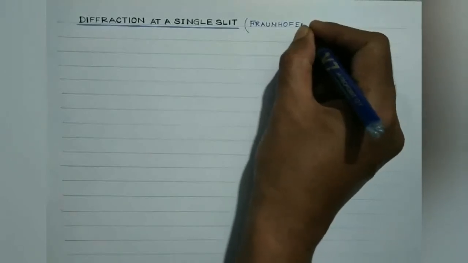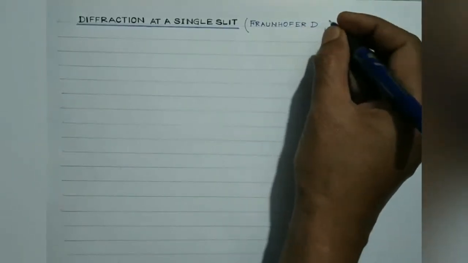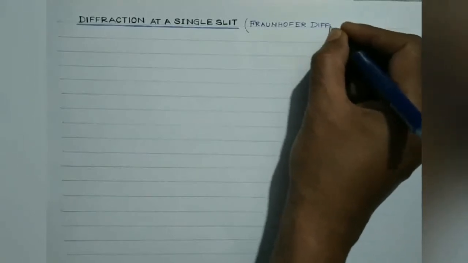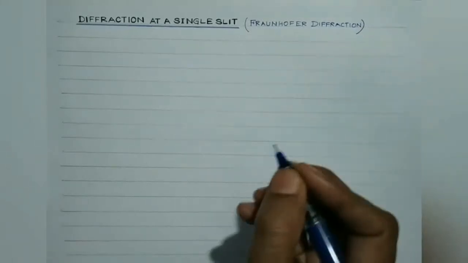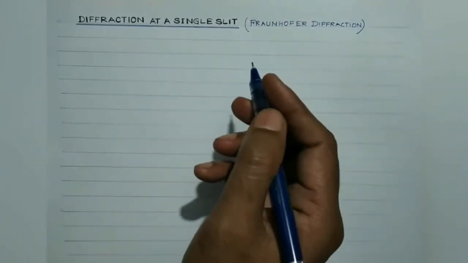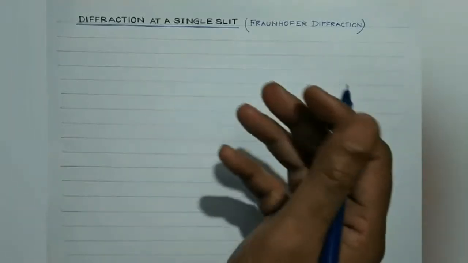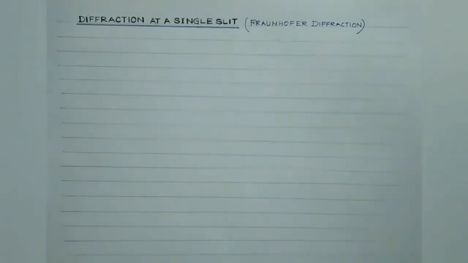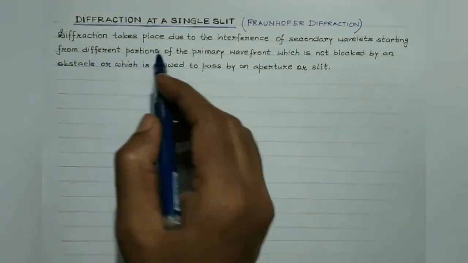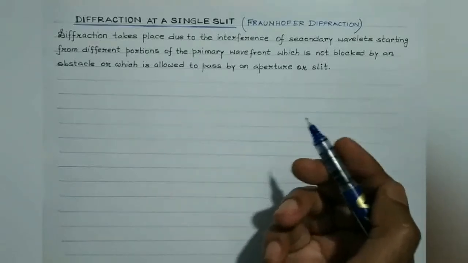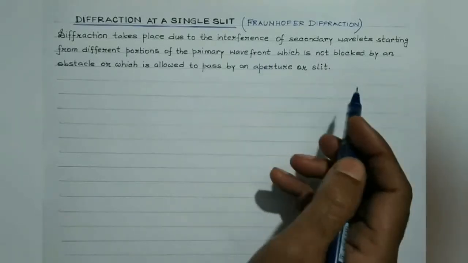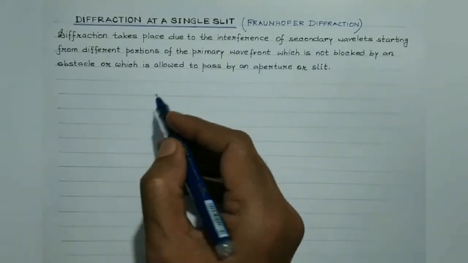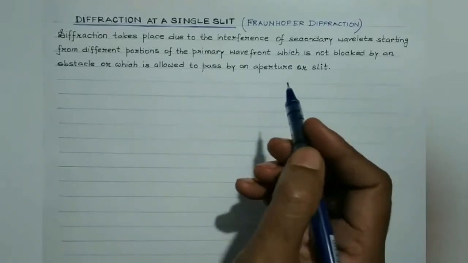Fraunhofer diffraction, that is the diffraction at a single slit. As I've told you, students, this is the case where we'll be making use of a single slit. Fresnel gave the correct explanation of the phenomenon of diffraction of light on the basis of Huygens theory of secondary wavelets. Diffraction takes place due to the interference of secondary wavelets starting from different portions of the primary wavefront, which is not blocked by an obstacle or which is allowed to pass by an aperture or slit.